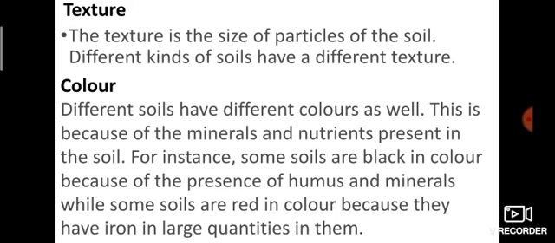Already I said that Kurukshetra soil has red color because of iron, because of the Mahabharat war. After the Mahabharat war it changed the color. Likewise, the red planet Mars has more iron, so they have red soil. So nutrients are the only reason for soil colors.